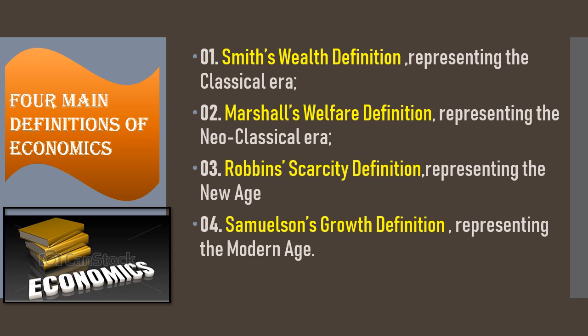The fourth one is Samuelson's growth definition, and in the coming slides you will learn about these four different definitions in detail, because it's very important for you to understand the meaning of economics according to these four different economists.